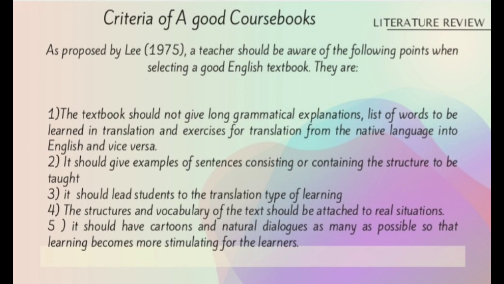The second, it should give example sentences containing the structure to be taught. The third, it should lead students to translation-type learning. The structure and vocabulary of the text should be attached to real situations, and it should have cartoons and natural dialogue as many as possible so that learning becomes more stimulating for the learners.